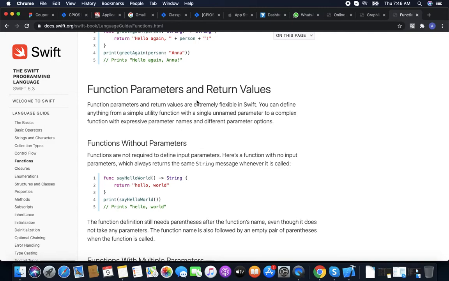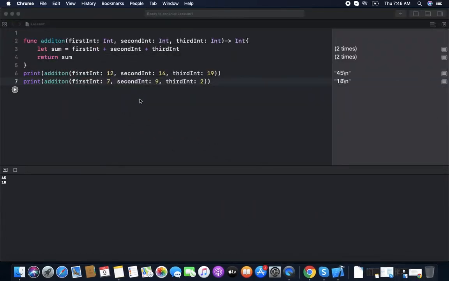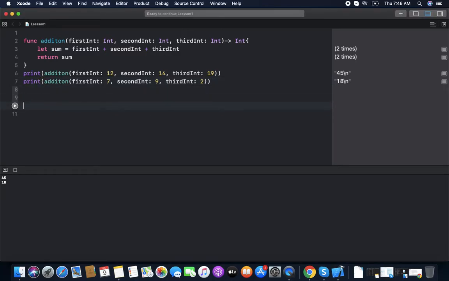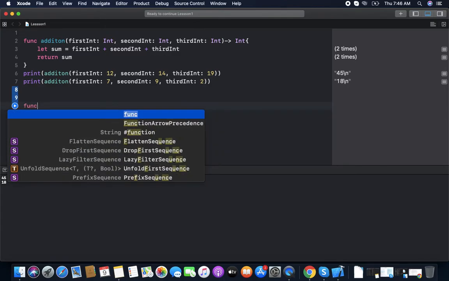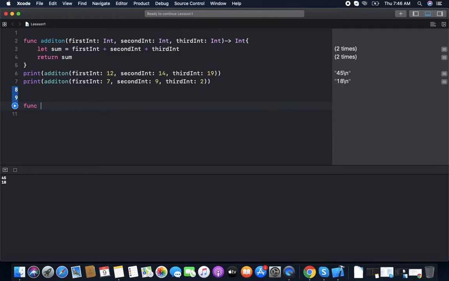Function without parameter, without return type. The parameter and return type are not compulsory for any function. Like we need to write a function which just prints some greeting message.